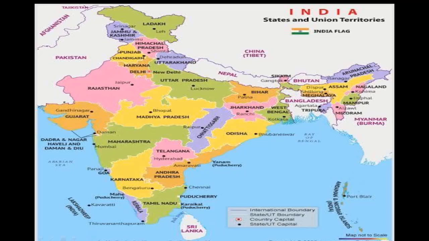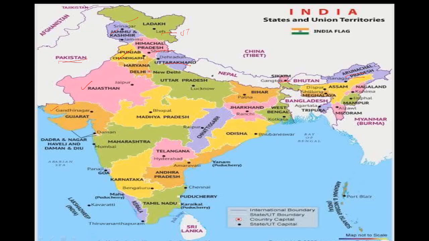Okay, now we'll see the states which share boundaries with the countries. With Pakistan: Gujarat, Rajasthan, Punjab sharing the boundary, and two union territories, that is Jammu and Kashmir and Ladakh. When it comes to China, China shares the boundary with Ladakh union territory, Himachal Pradesh, Uttarakhand, Sikkim and Arunachal Pradesh.